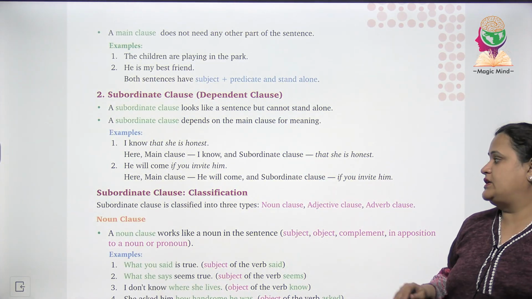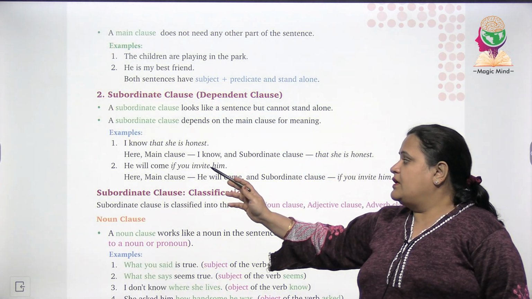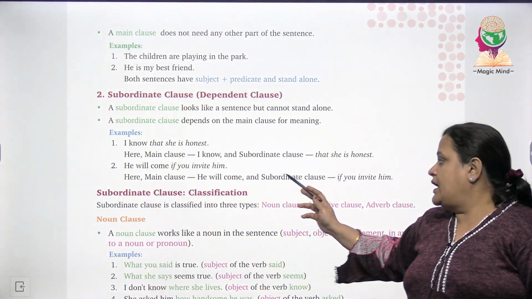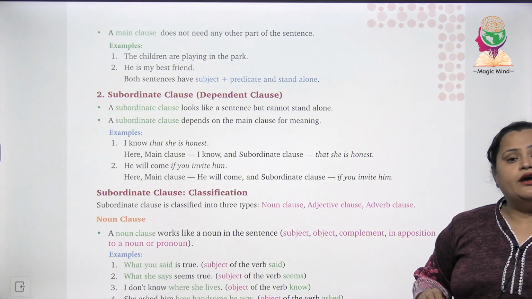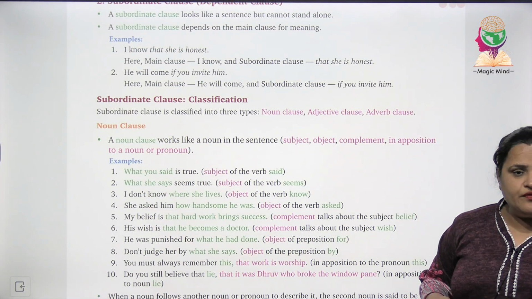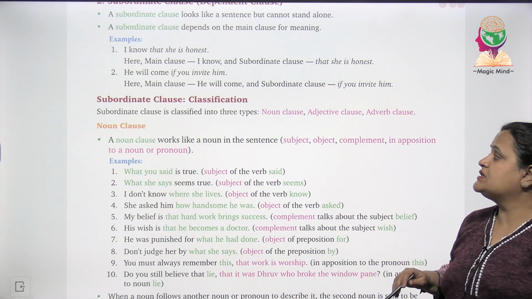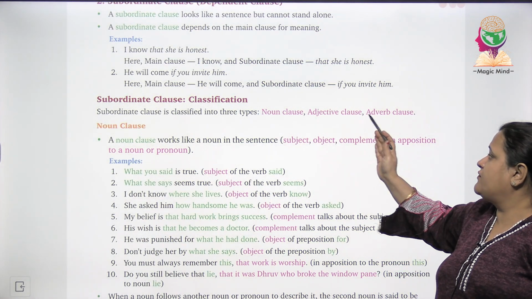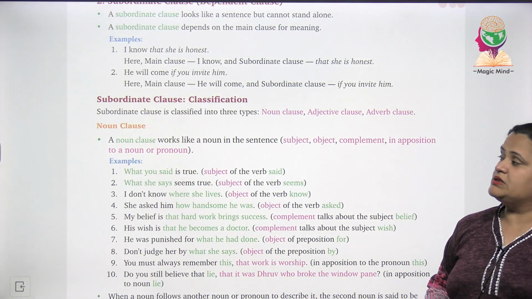That she is honest. He will come if you invite him. Here main clause is he will come and subordinate clause है if you invite him. Subordinate clause का classification. Subordinate clause is classified into three types: noun clause, adjective clause, adverb clause.